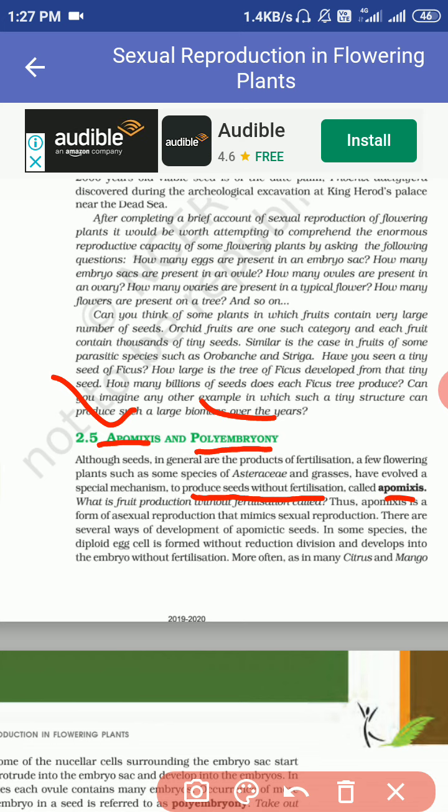In some families like Asteraceae and the grass family, there is formation of seed without fertilization. One term we studied earlier is parthenocarpy. Parthenocarpy means formation of fruit without fertilization. Apomixis means formation of seed without fertilization.